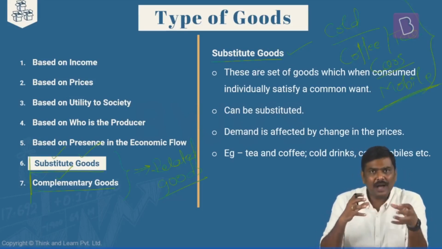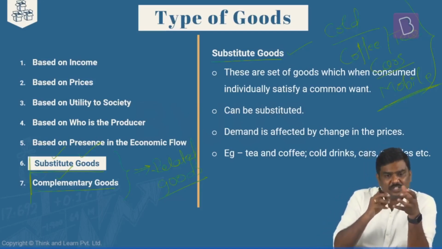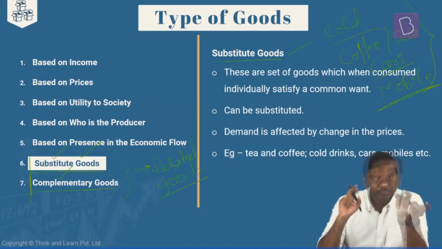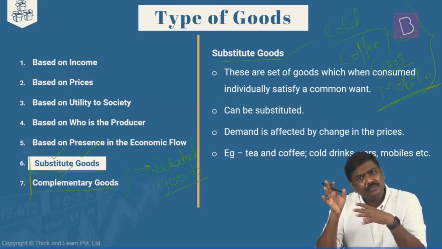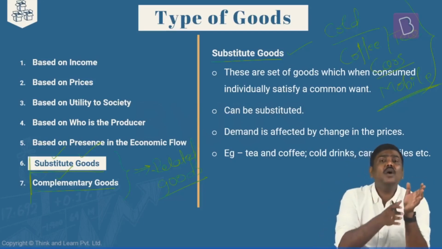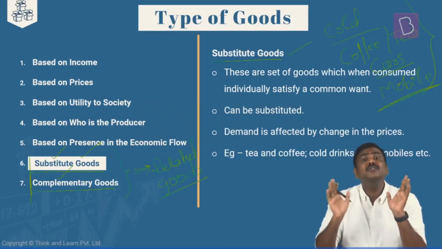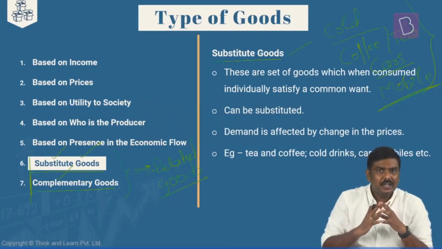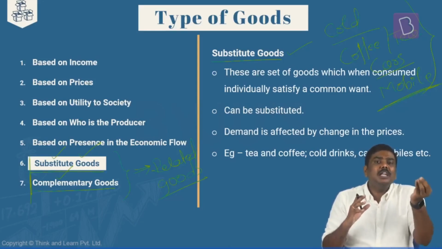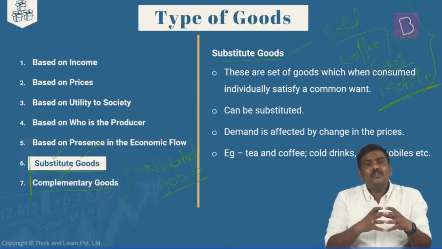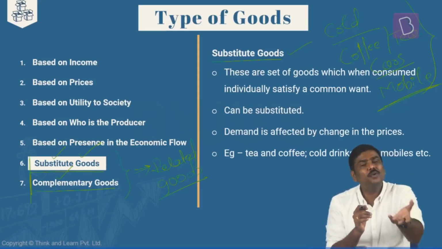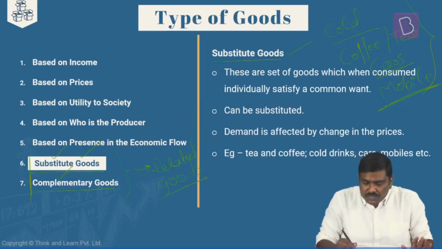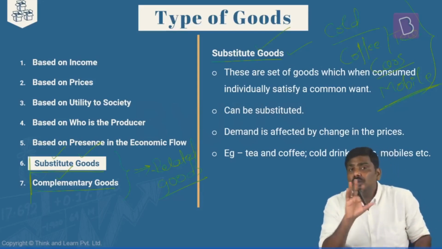All these are basically examples of substitute goods. For example, you will go to the market, and there are mobile phones manufactured by Xiaomi, Apple, Samsung, etc. Will you purchase all of them? No, you will purchase one of all of these mobile phones available in the market. So in essence, there is a set of goods out of which you are purchasing one product to get certain utility. Those sets of goods are called substitute goods.